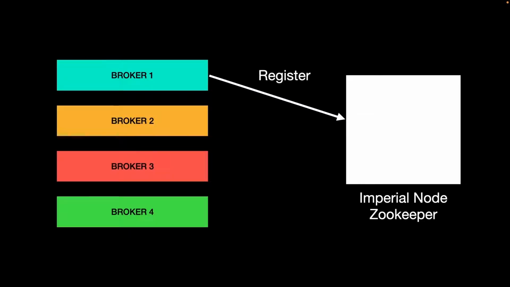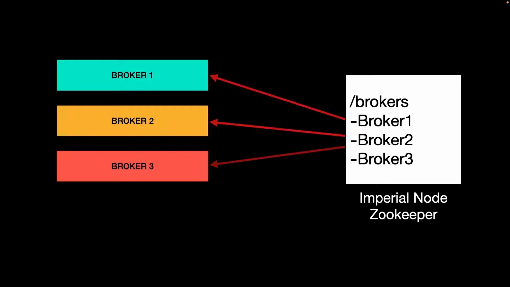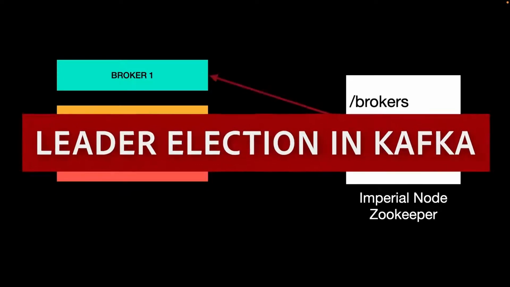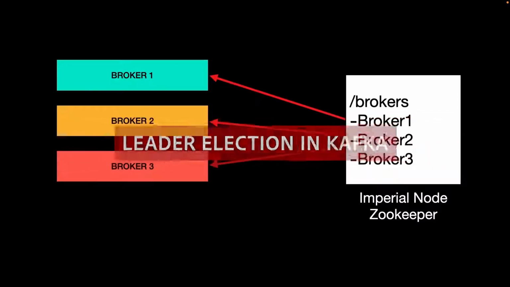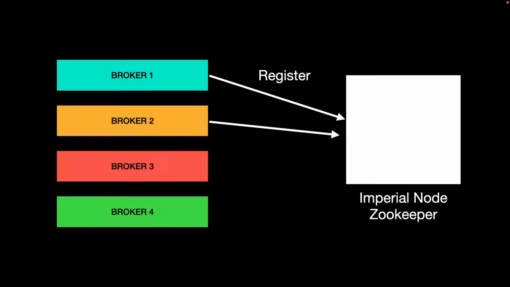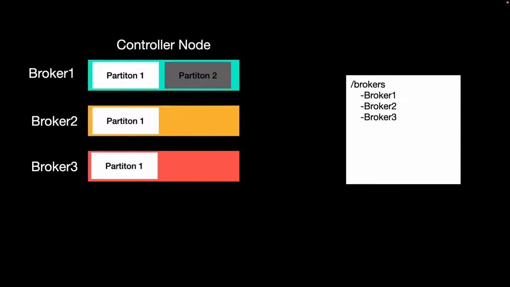In today's video, we are going to learn about the internals of Kafka and understand the concept of leader election inside Kafka. We are going to understand how various brokers connect with Zookeeper, the centralized entity, for the leader election. We will understand the concept of leader election that makes Kafka resilient to node failure. So without any further ado, let's dive into the video.